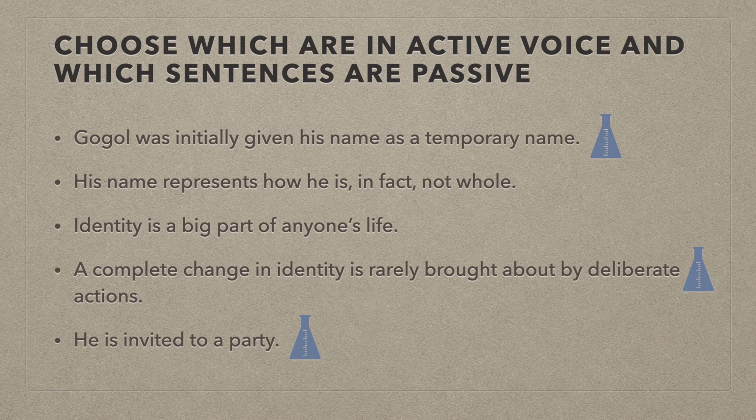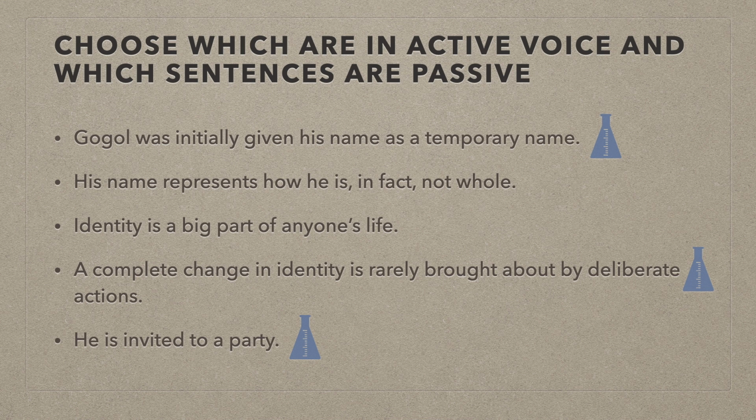The fourth one, a complete change in identity is rarely brought about by deliberate actions. So the subject here is a complete change in identity. The verb is rarely brought about. So what is rarely bringing about a change in identity? It's actually the actions. You could say the active way to write the sentence would be deliberate actions rarely bring about a complete change in identity.